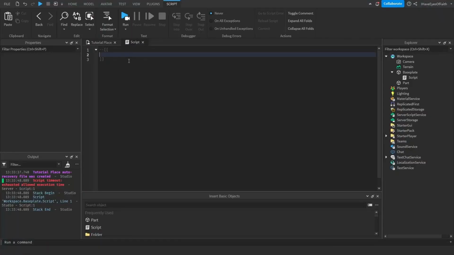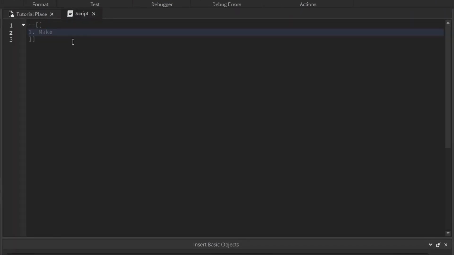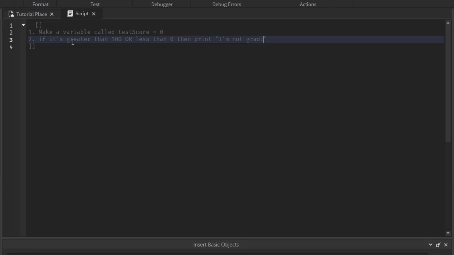For this project, I want you to make a local variable. Just assume that for every variable, you're going to write local in front of it unless I say otherwise. Make a variable called test score and set it equal to 0 for now. And then I want you to check if it's greater than 100 or less than 0, then print I'm not grading this. Nice try, cheater. However, if it's greater than 90, then print amazing.